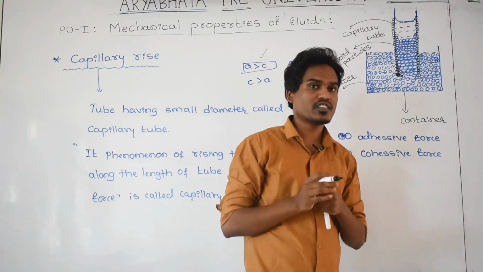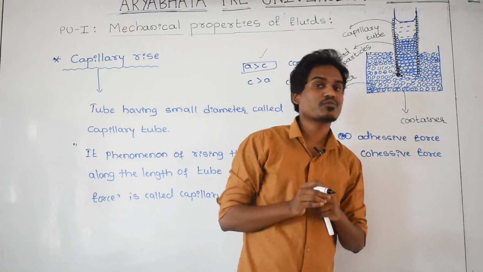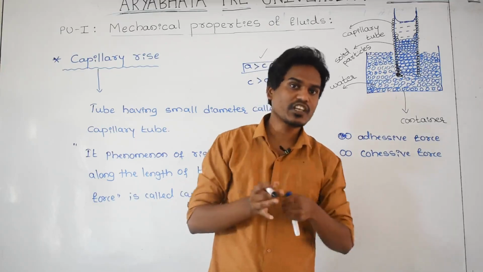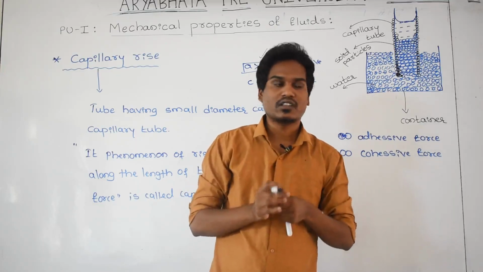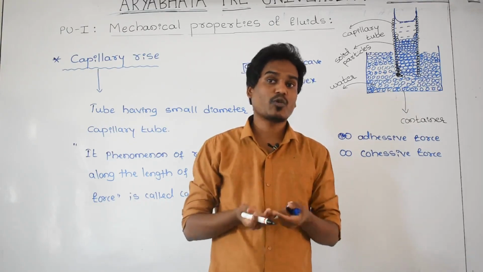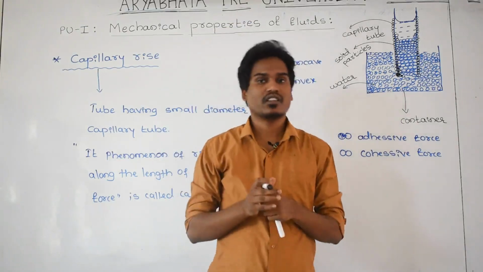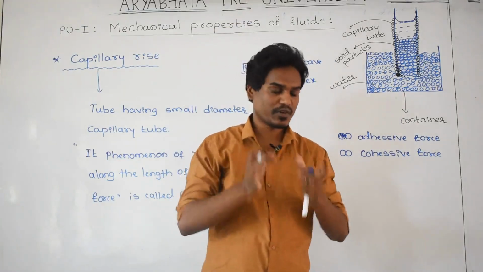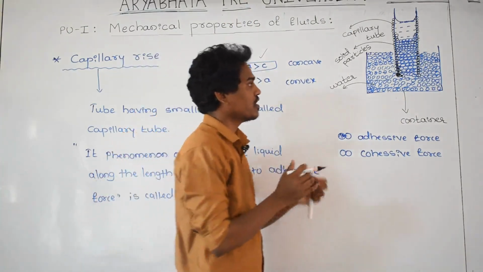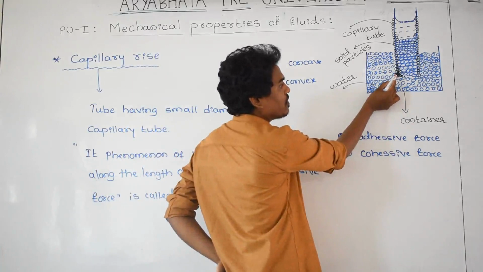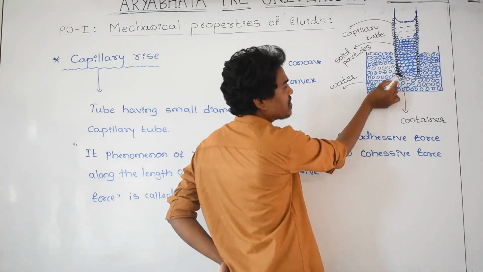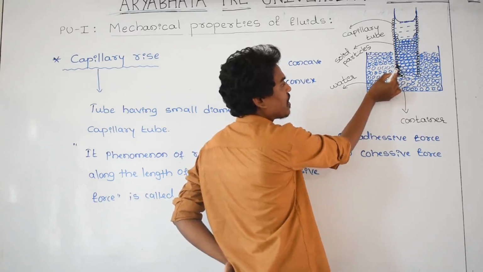For example, in a forest you might have seen trees with a length of some 300 to 400 meters. You think to yourself, how does the water from the bottom rise up to the top of the branches? That is because of this reason. Adhesive force is greater than cohesive force. Glass particle, water particle, this is adhesive force in this direction, and water cohesive in this direction. Adhesive is more, so the water particle rises.